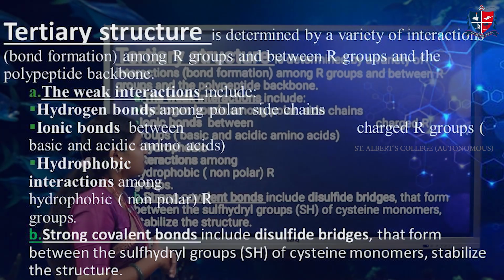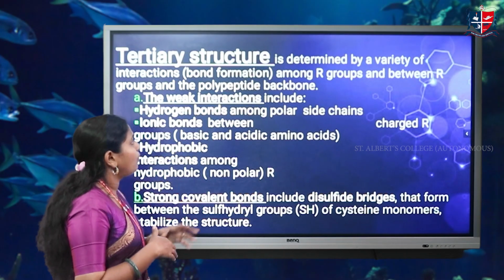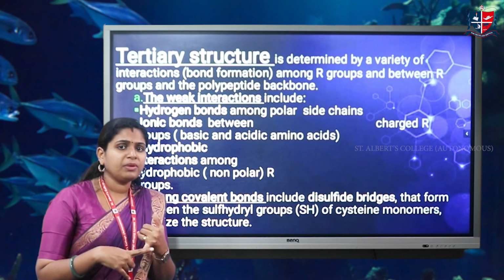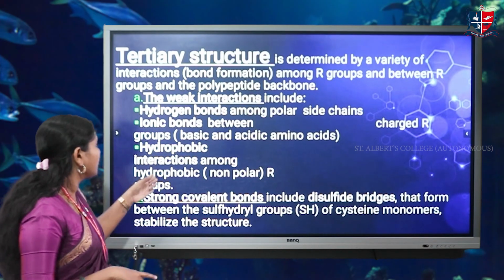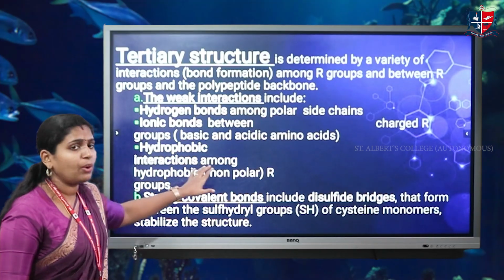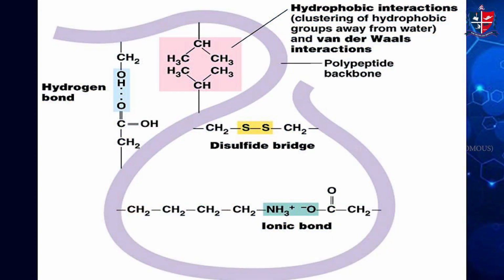Coming to the tertiary structure, it is determined by a variety of bond formations. They are hydrophobic interaction, electrostatic interaction, disulfide bond, and ionic bond. These are all the interactions found in the tertiary structure. And this is the structure of the tertiary structure. Here we can see the disulfide bridge between the chains, ionic bond and hydrogen bond, and hydrophobic interaction. Tertiary structure is important for the interaction. These are all the different interactions found in the tertiary structure.